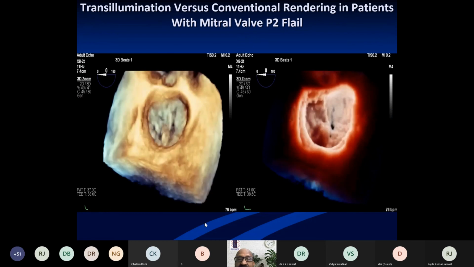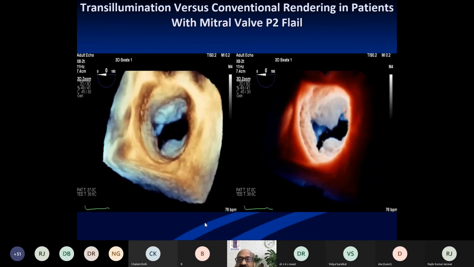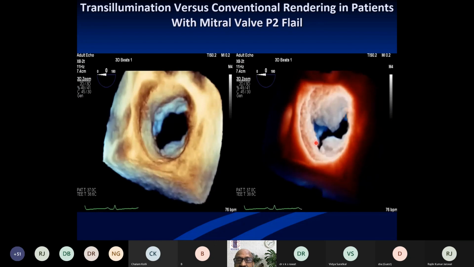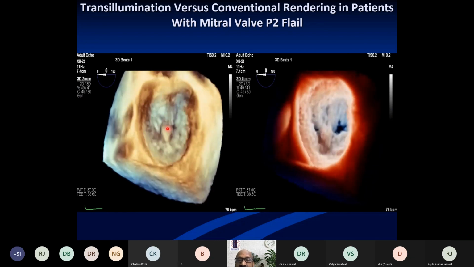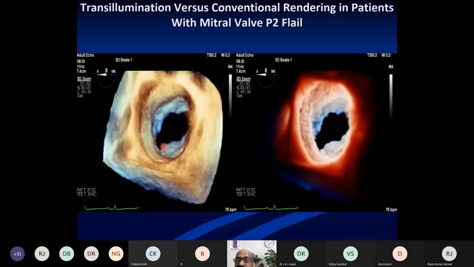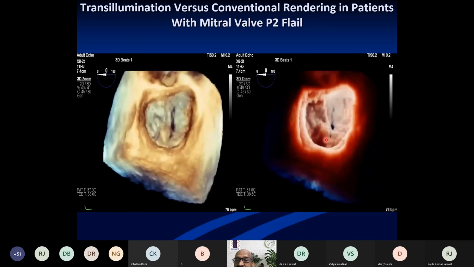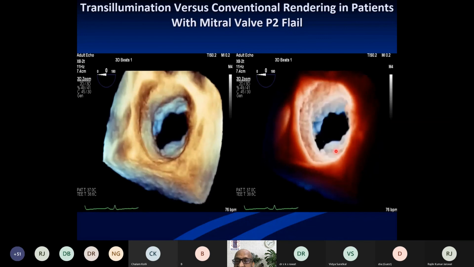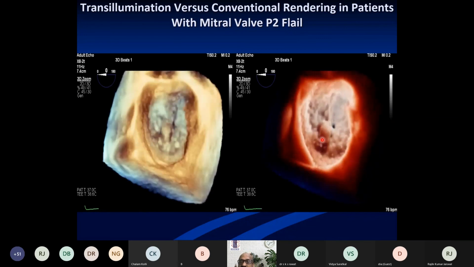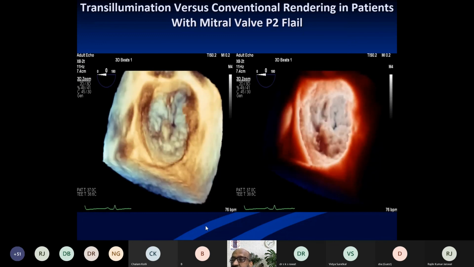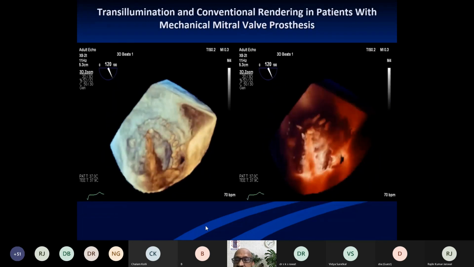And here we are showing the transilluminated pictures of mitral valve in comparison 3D. Here the P2 segment is flail. You can see that here P2 segment is flail. This is the anterior mitral leaflet. The posterior mitral leaflet, P2 segment. This is the transilluminated picture. And in the next picture, we are showing ruptured chordae tendineae.